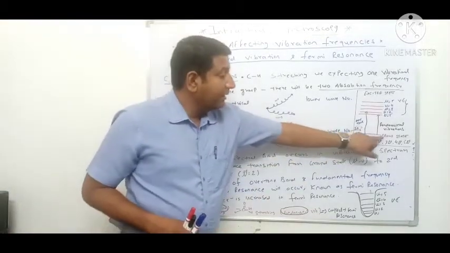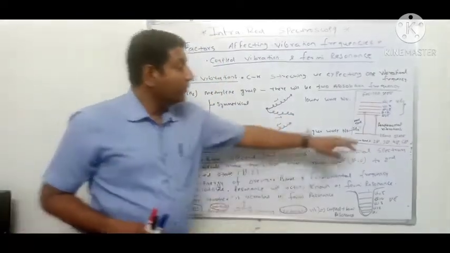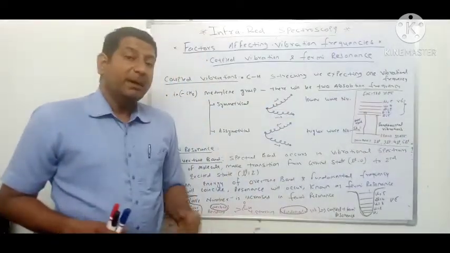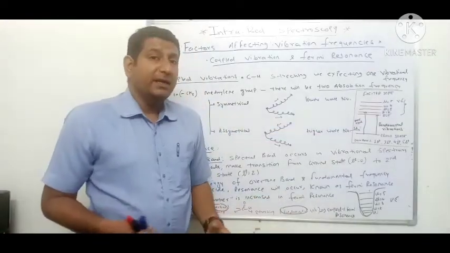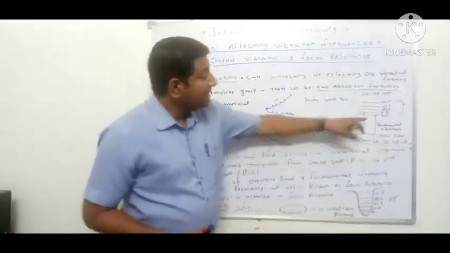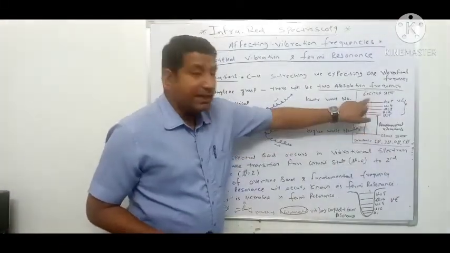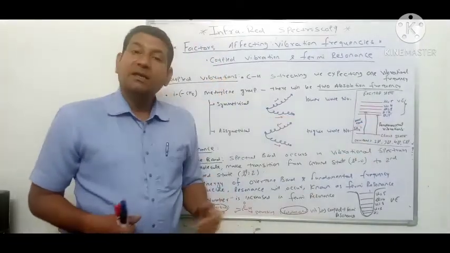This is the ground state and this is the excited state. In IR radiation, molecules do not go from the ground state to the excited state, but go to an intermediate state known as vibrational energy levels. I have drawn the ground state, the excited state, and all the different vibrational energy states.